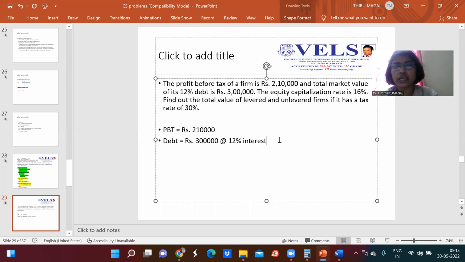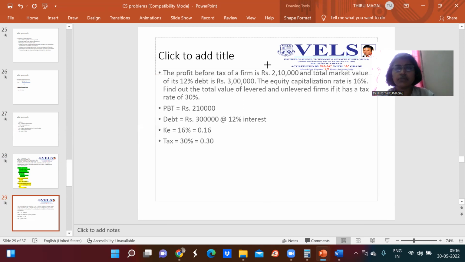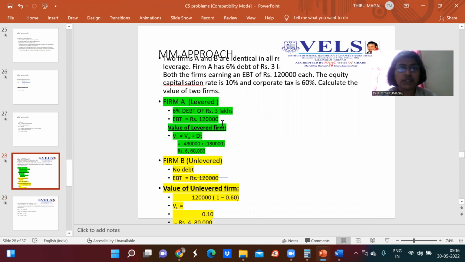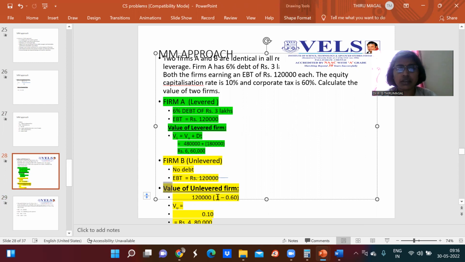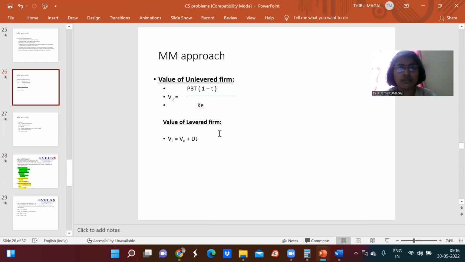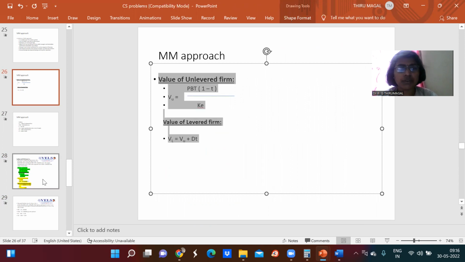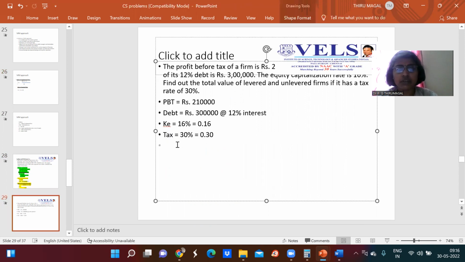The next data given is the equity capitalization rate, that is Ke, given as 16%, that is 0.16. Then we need to find out the total value of levered and unlevered firm, with a tax rate of 30%, that is 0.30. So this is the data given in the problem. We need to calculate the value of the levered as well as unlevered firm, similar to the last problem. Let us take up this formula.